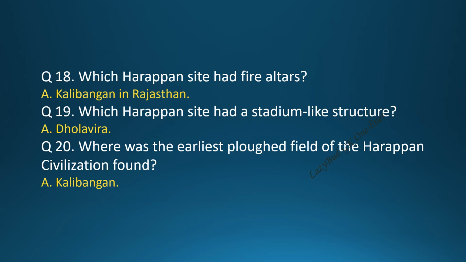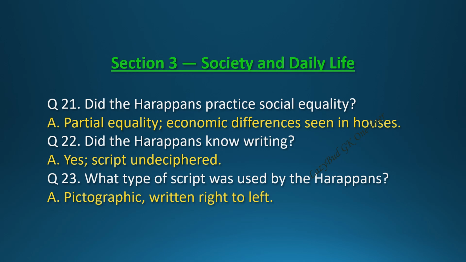Question 19. Which Harappan site had a stadium-like structure? Answer. Dholavira. Question 20. Where was the earliest ploughed field of the Harappan civilization found? Answer. Kalibangan. Section 3, Society and Daily Life. Question 21. Did the Harappans practice social equality? Answer. Partial equality, economic differences seen in houses.